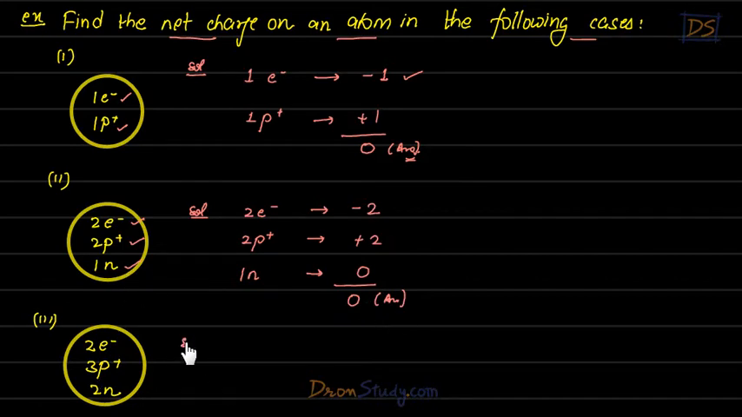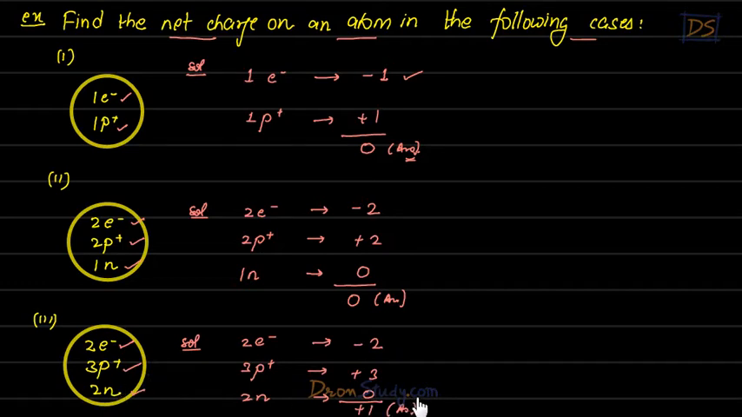Now let us do this question, students. So here in this atom, there are 2 electrons, 3 protons and 2 neutrons. Because of these 2 electrons, there will be -2 charge. Because of these 3 protons, there will be +3 charge. And because of these 2 neutrons, there will be 0 charge. So if we sum all of them, we will be left with +1 charge, students. So that is our answer, that inside this atom there is +1 charge.